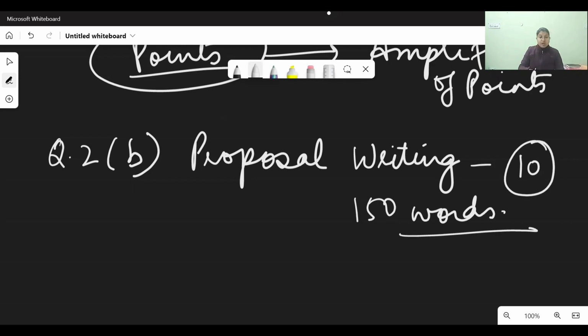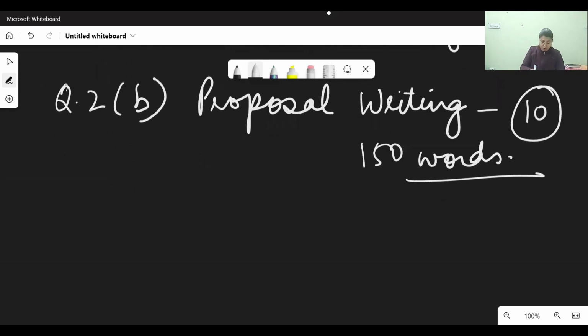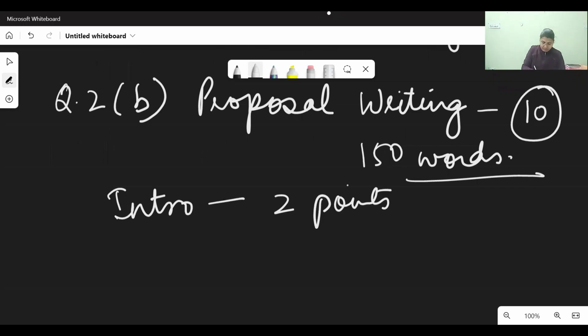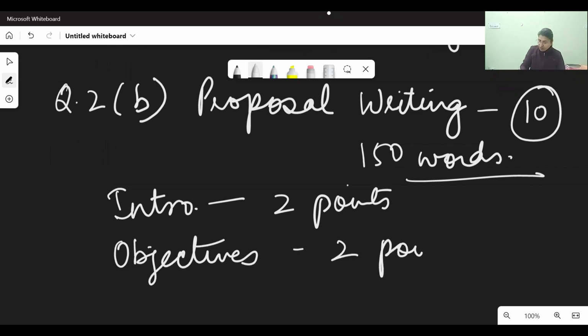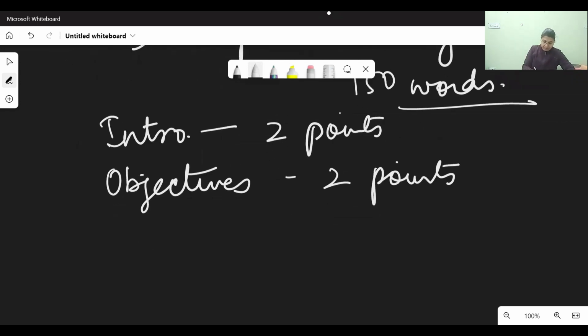You have to give 2 points for introduction, 2 for objectives, and 4 in the list of measures. For introduction you give a heading, then for objectives a heading, again for 2 points, and then the list of measures in which you need to give 4 points.